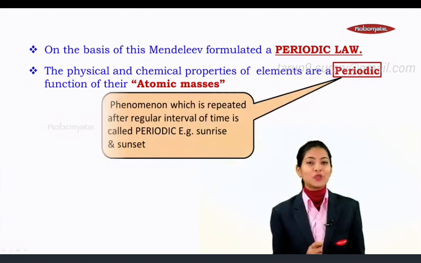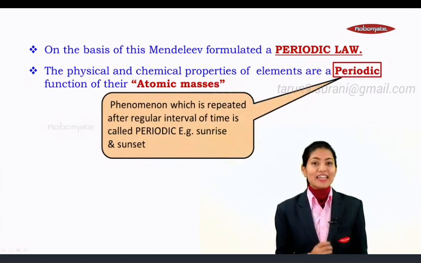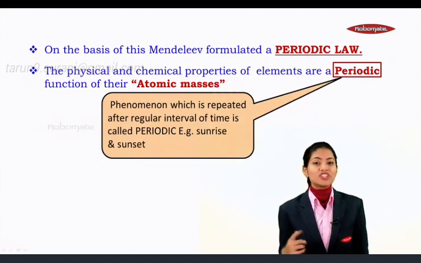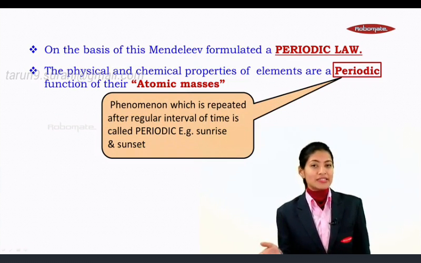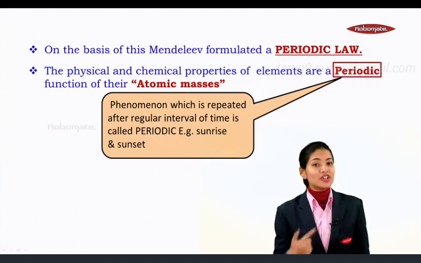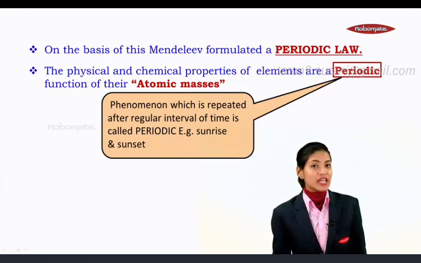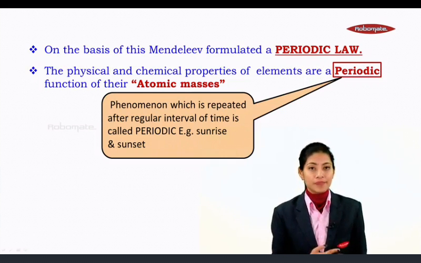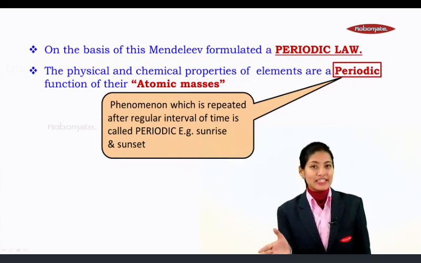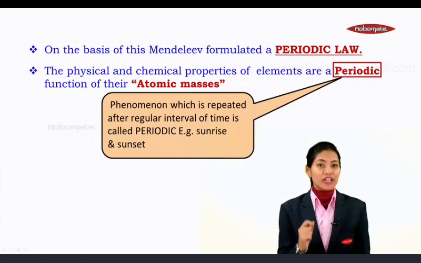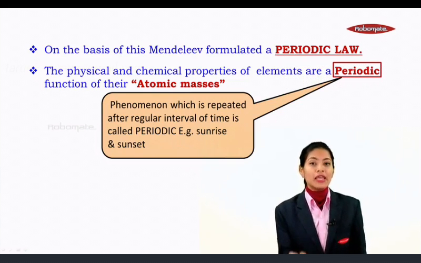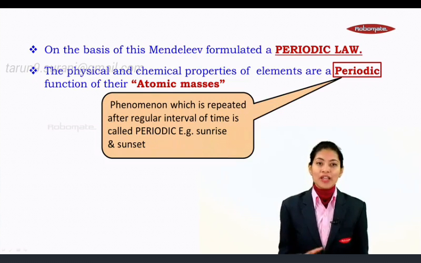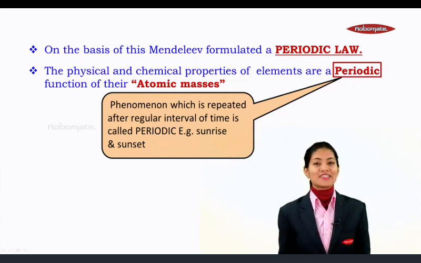But what exactly do you mean by the word periodic? It means a phenomenon which is repeated after a regular interval of time is said to be periodic. For example, sunrise and sunset. It is repeated after a regular interval of time, day after day. Likewise, even the physical and chemical properties of elements were repeated time after time only when they were arranged according to their atomic masses. Hence the law is called the periodic law.